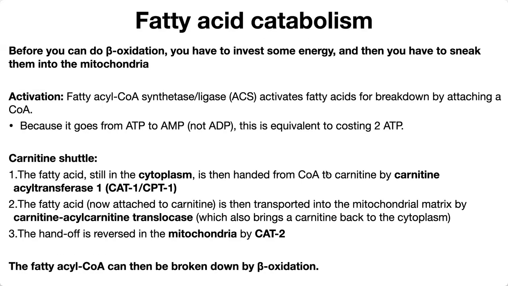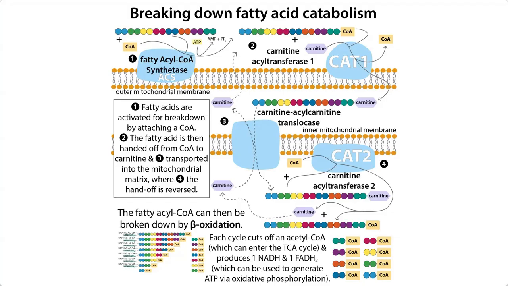The first thing we've got to do is use this carnitine shuttle, where the fatty acid, still in the cytoplasm, is handed from CoA to carnitine by carnitine acyltransferase 1, or CAT1, that key regulatory step. The fatty acid, now attached to carnitine, is then transported into the mitochondrial matrix by carnitine acylcarnitine translocase, which also brings the carnitine back to the cytoplasm.